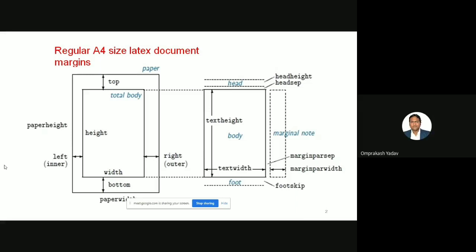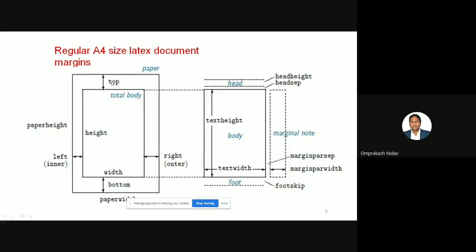Okay, so this is a regular A4 size LaTeX document margin. Now we'll be setting the margins. We'll be changing the left margin, right margin, width, and sizes of the paper. We will be giving the space on the top and the bottom. So all these things we'll be doing. So this is a normal LaTeX document margin.